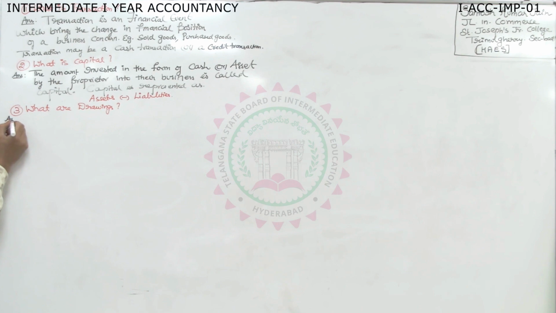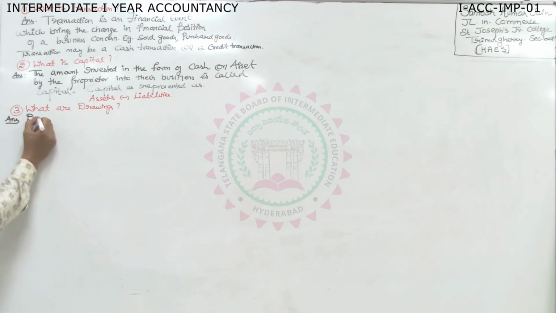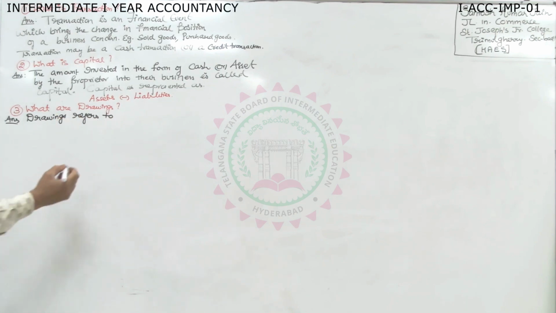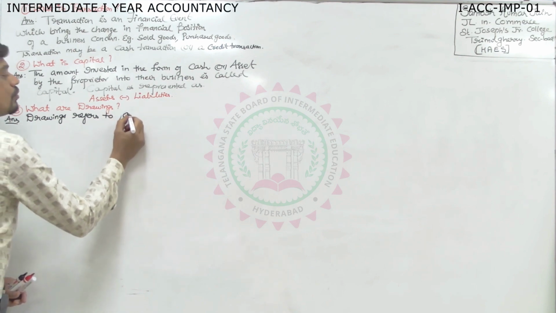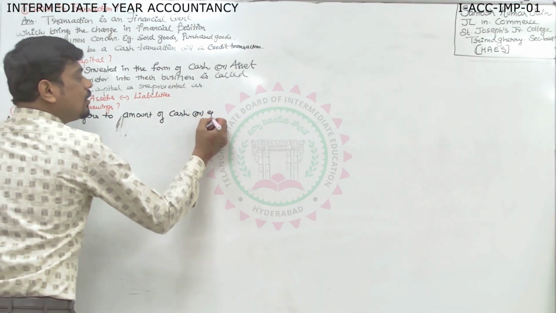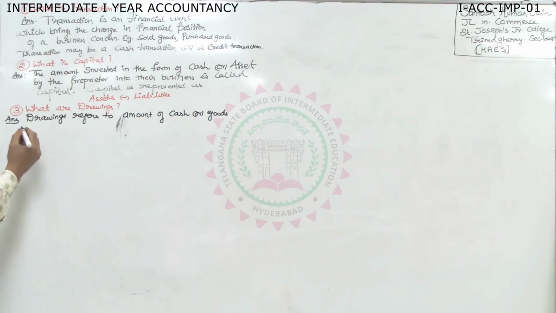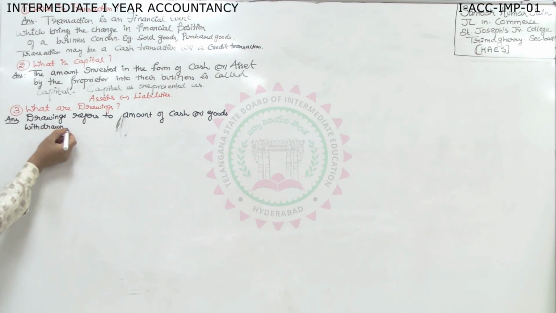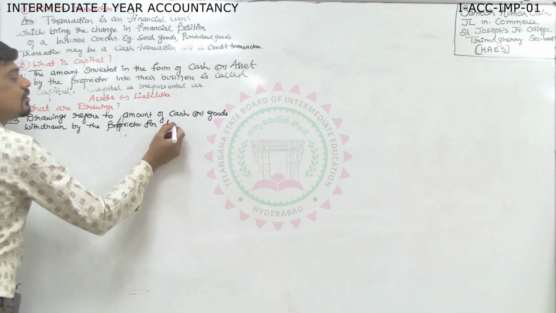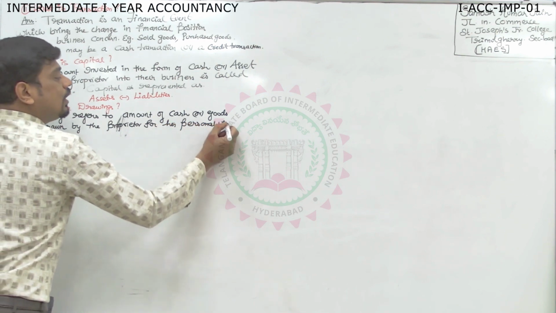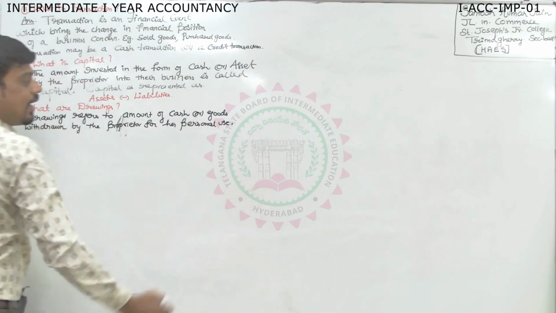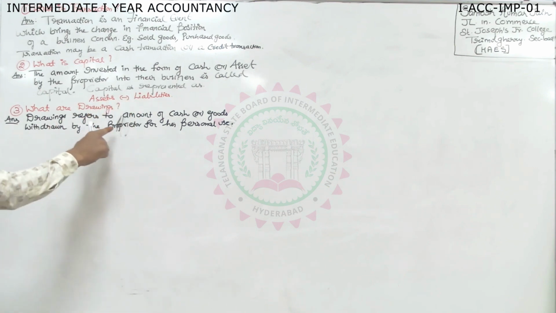Now see the answer for drawings. Drawings refers to amount of cash or goods withdrawn by the proprietor for his personal use. He can also withdraw the goods. Instead of personal use, you can write private use also.